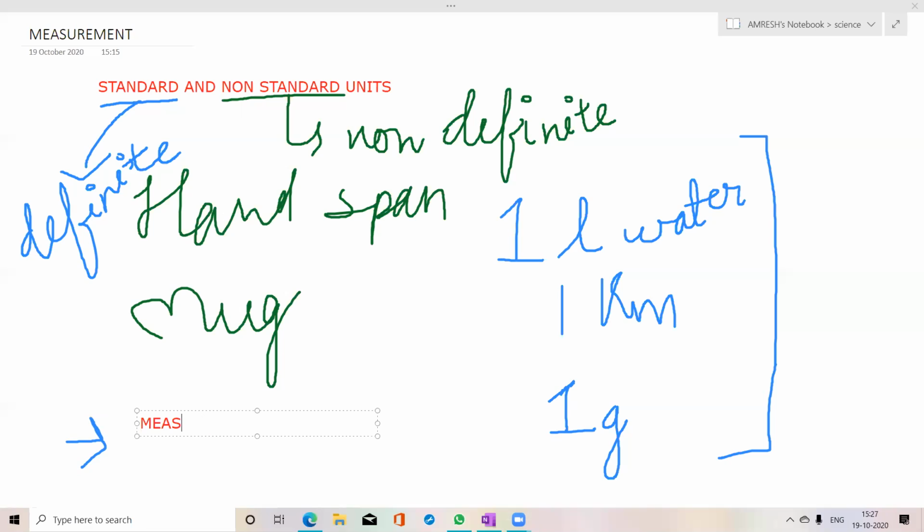Accurate measurement is done with standard units. Okay.